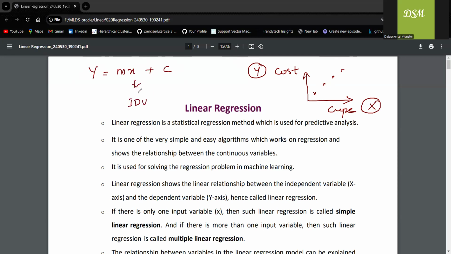Independent variable. What is y? Dependent variable. What is m? Slope, which is how much the dependent variable changes when there is a unit change in the independent variable. c is the y-intercept, which is the value of the dependent variable when the independent variable is equal to 0.